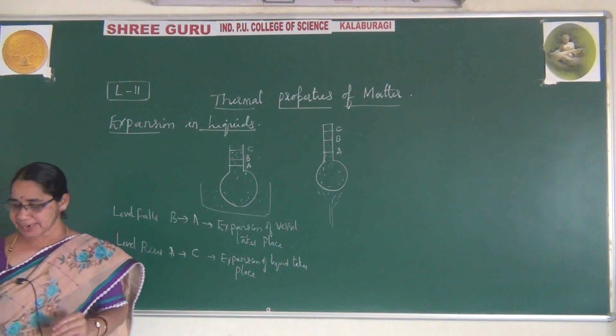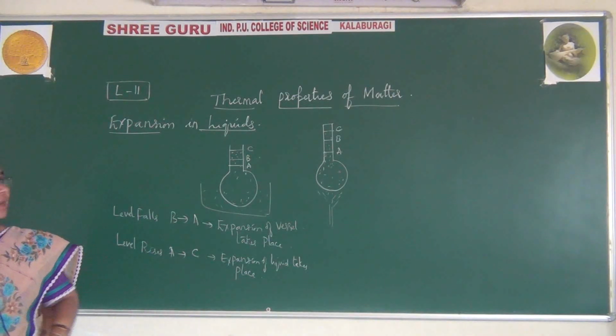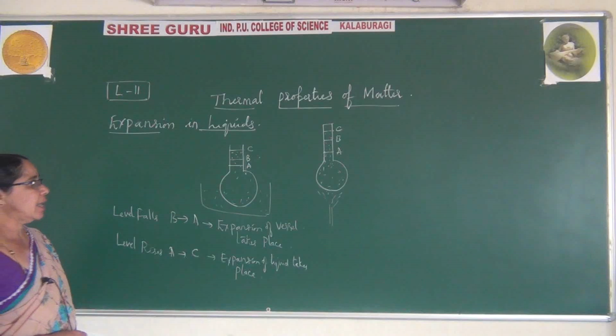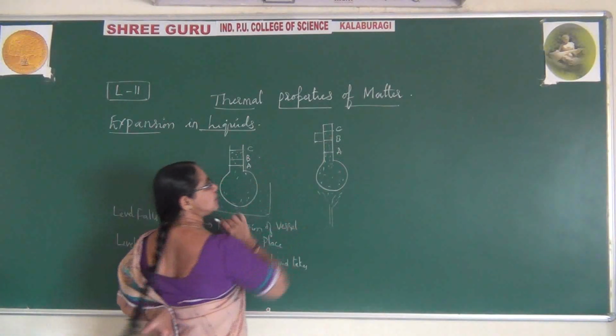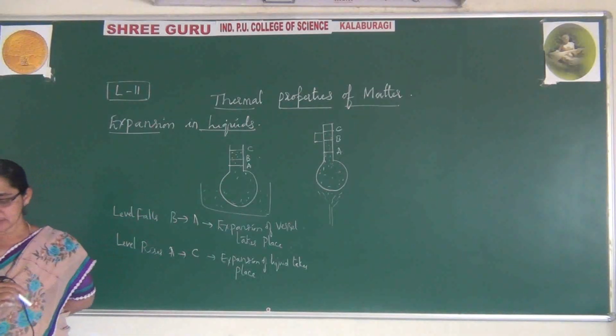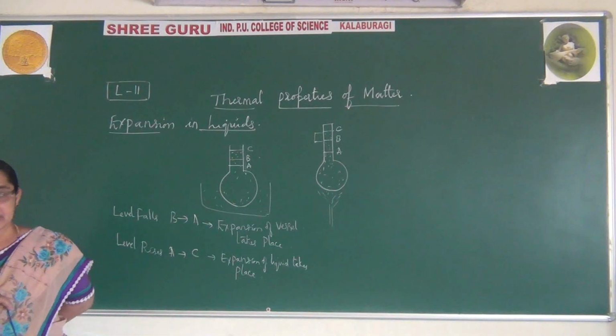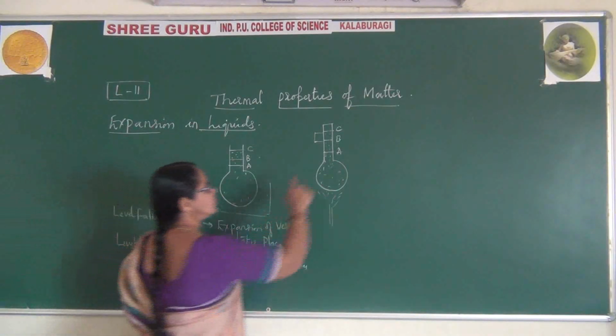So now I just write one formula, that is BC. If I want to say BC, this is B to C. When I say BC, it means nothing but AC plus AB.